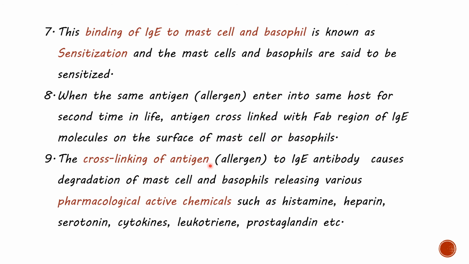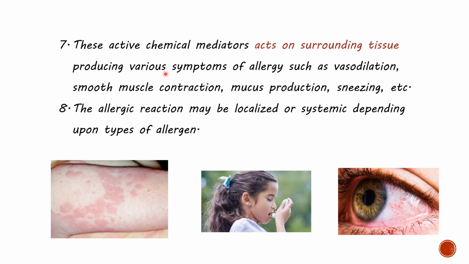The cross-linking causes degranulation of mast cells and basophils, releasing various pharmacologically active chemicals such as histamine, heparin, serotonin, cytokines, leukotriene, prostaglandin, etc. These mediators act on surrounding tissue, producing various symptoms of allergy such as vasodilation, smooth muscle contraction, mucus production, sneezing, etc. The allergic reaction may be localized or systemic depending upon the type of allergen. So this is the mechanism of type 1 hypersensitivity.